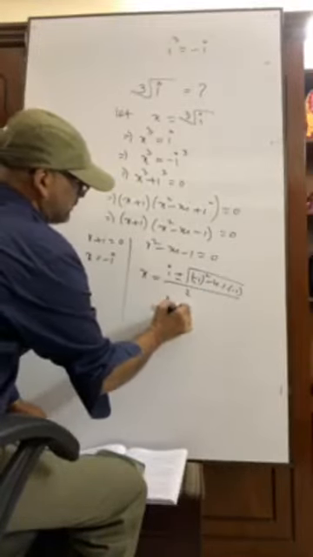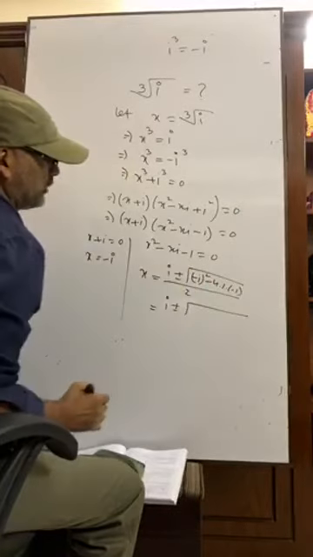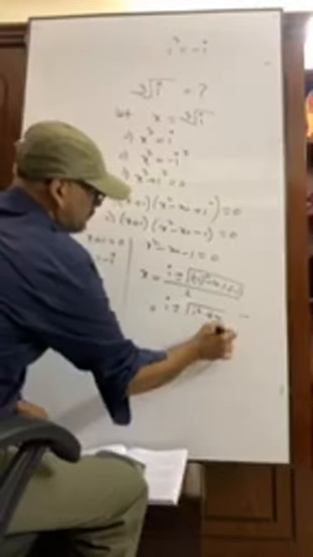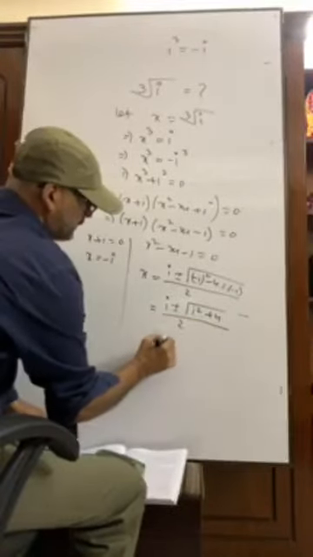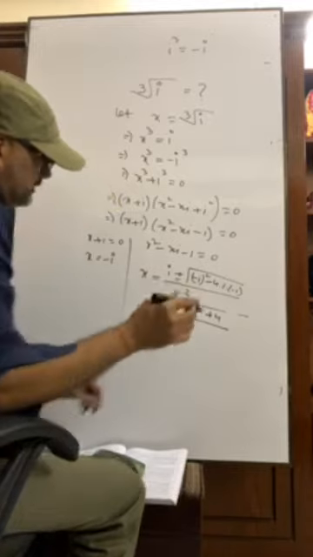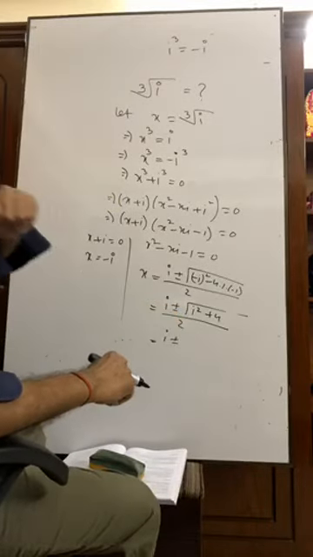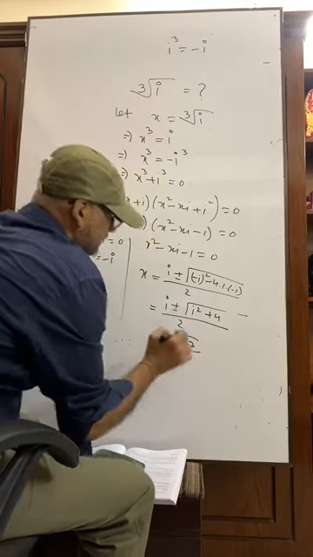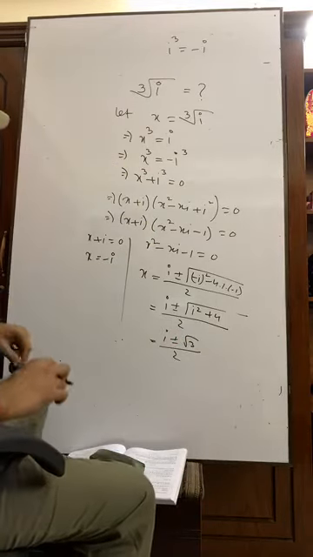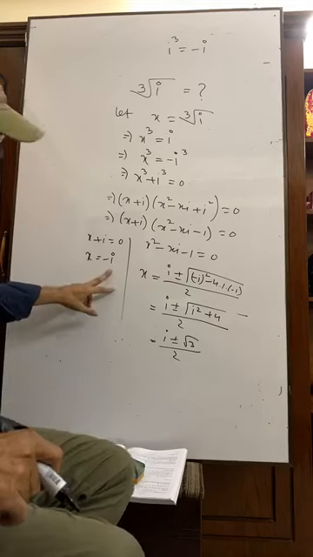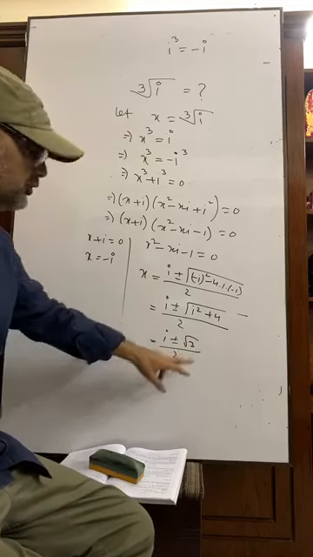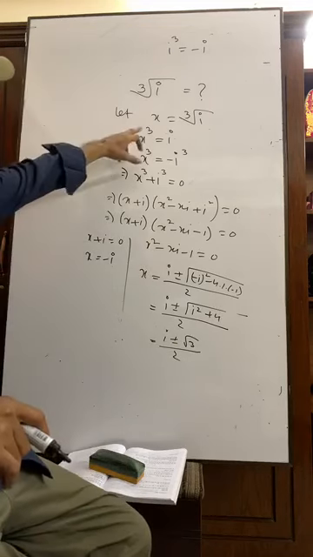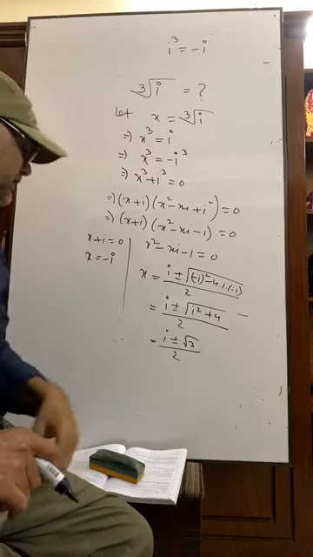So i plus minus root over i square plus 4, by 2. i square equals minus 1, so minus 1 plus 4 is root over 3. So what we have got? We have got 3 values of x: minus i, i plus root 3 by 2 and i minus root 3 by 2. As the power was 3, we have got 3 values.